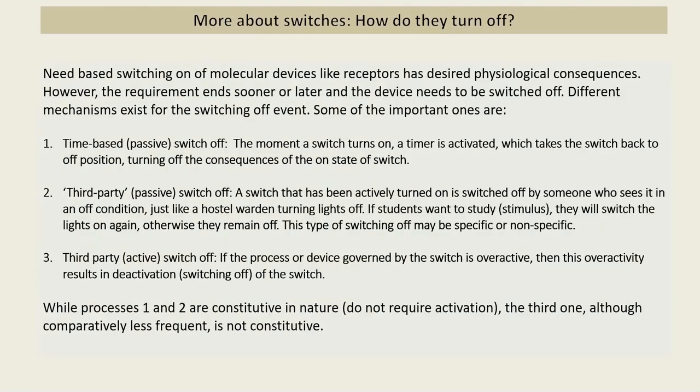And then there's another kind of switching off where the process or the device governed by the switch becomes overactive or exceeds its limitations, and this overactivity results in deactivation or switching off. For example, when you switch on your air conditioner, when a particular temperature is reached, a thermostatic sensor senses the temperature and switches the compressor off. So this is a condition-based switching off.